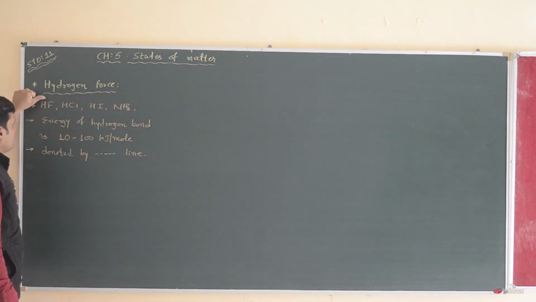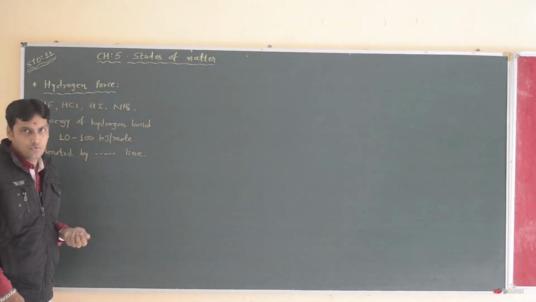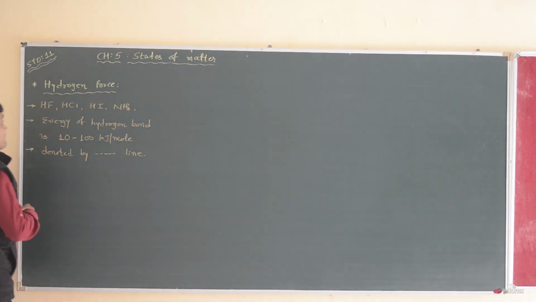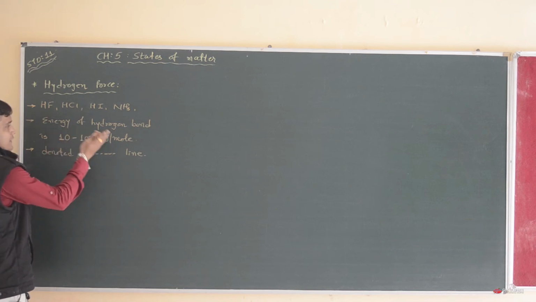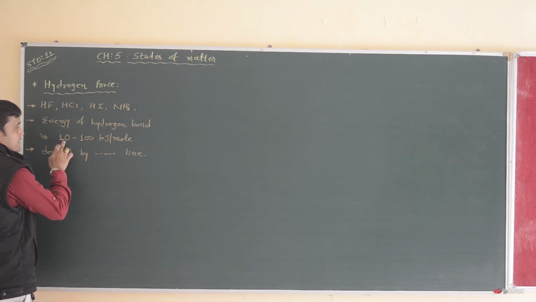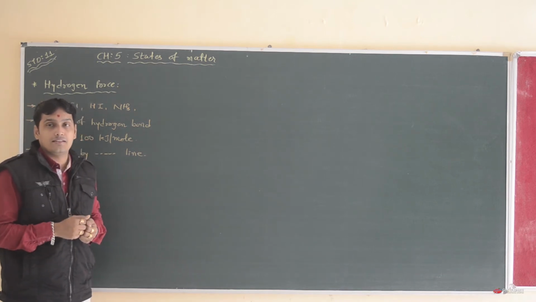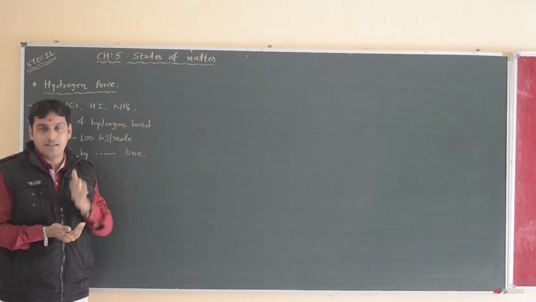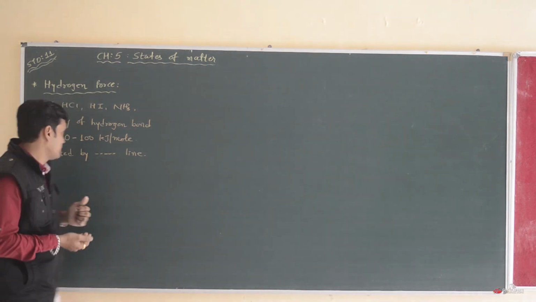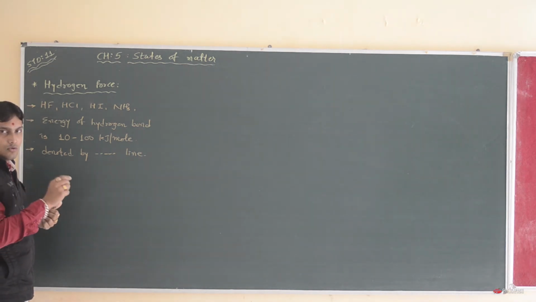Here are some examples: hydrogen fluoride, hydrogen chloride, hydrogen iodide and ammonia. How will this hydrogen force work? The energy of a hydrogen bond varies between 10 to 100 kilojoule per mole. So this is a very strong attraction force in comparison with van der Waals intermolecular forces. And this hydrogen bond can be denoted by a broken dotted line.